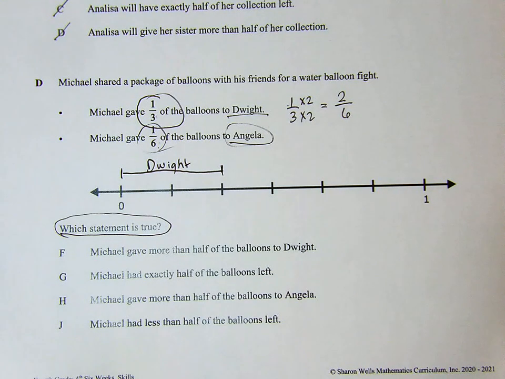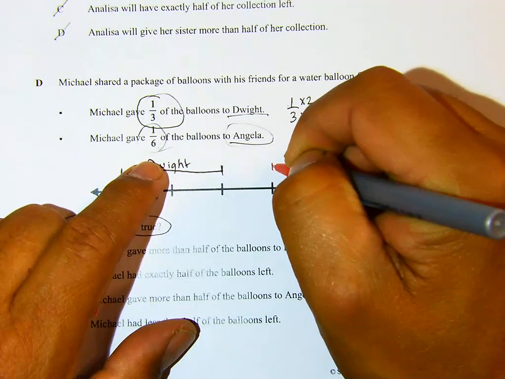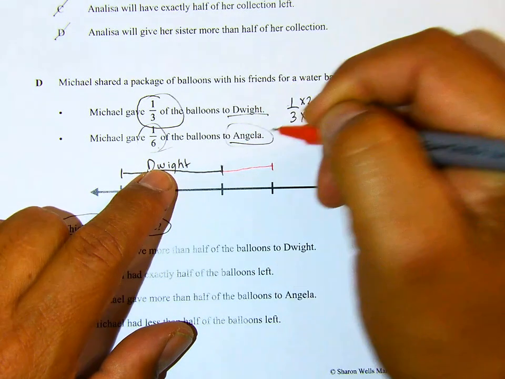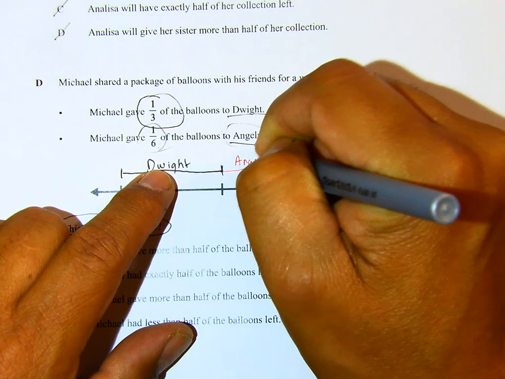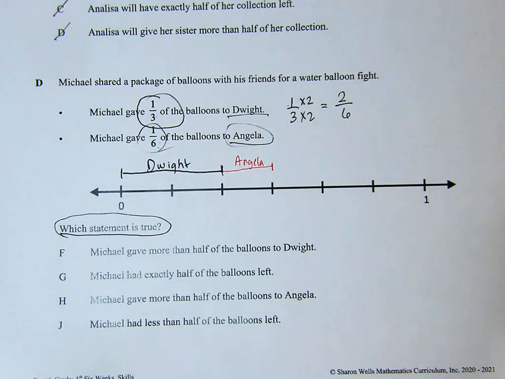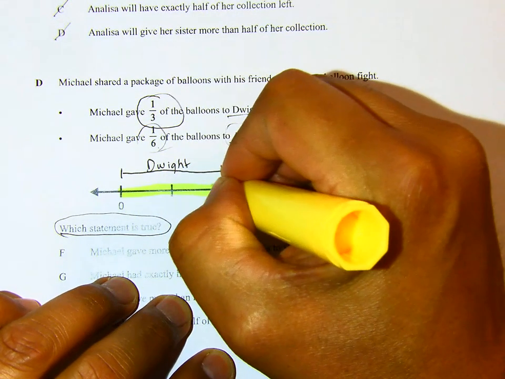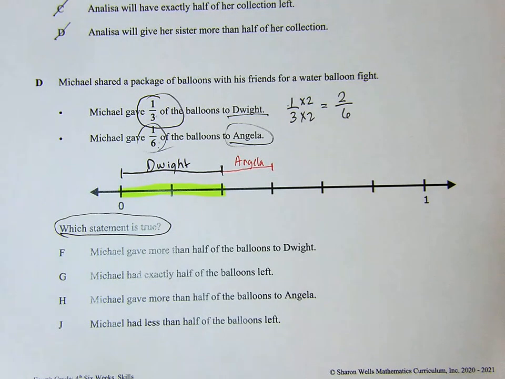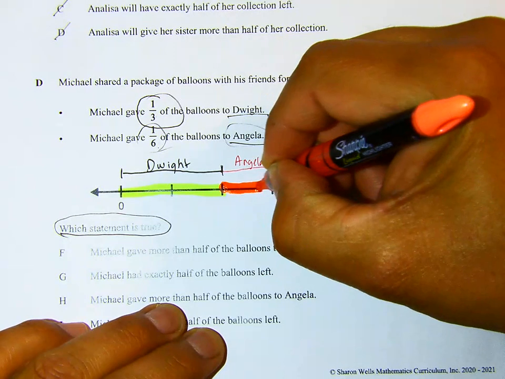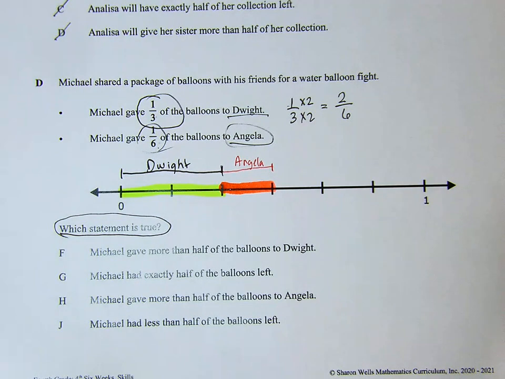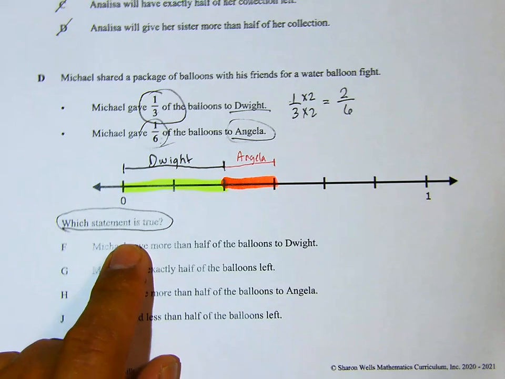And 1/6 was given to Angela. So these were Dwight's balloons. And these were Angela's balloons. Let's see which one is true.